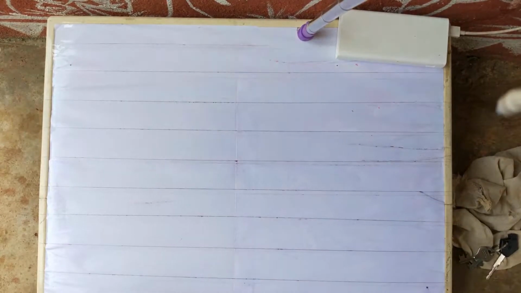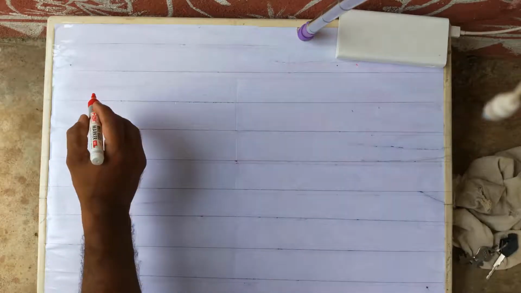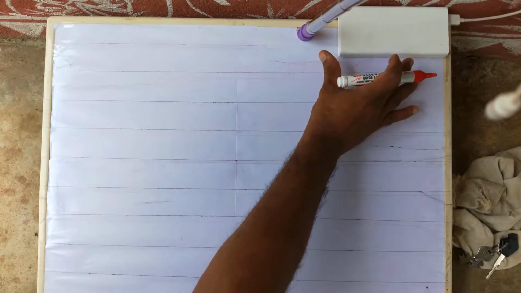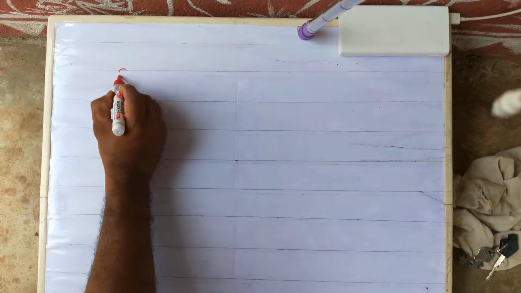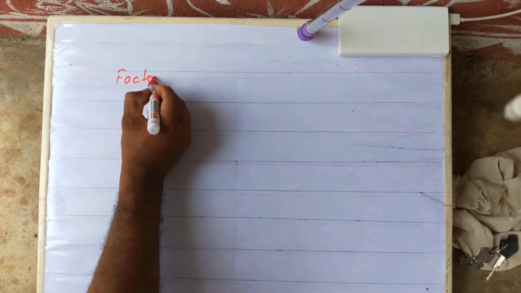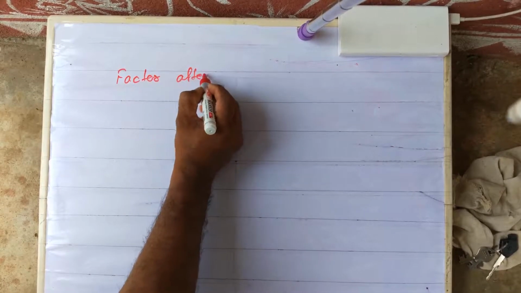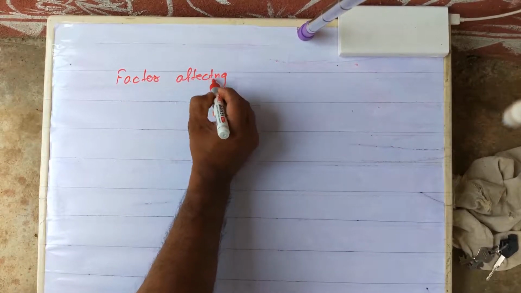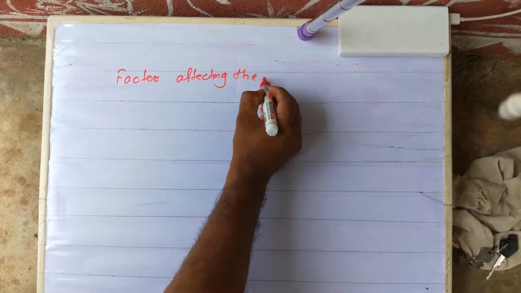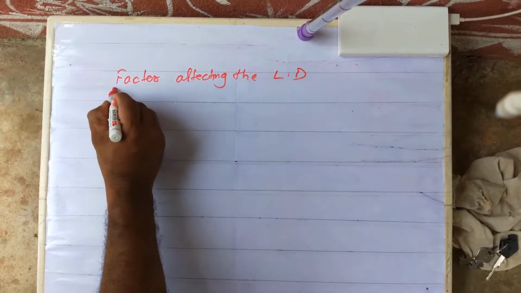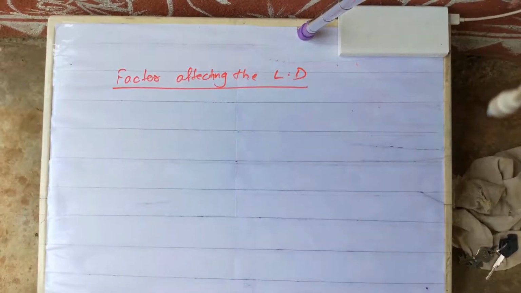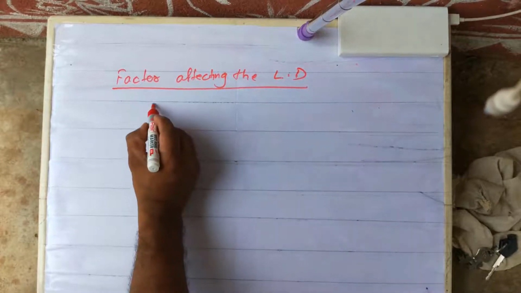Now we'll discuss what are the factors that affect the lateral displacement. On what factors the change of lateral displacement depends. So, factors affecting the LD, lateral displacement. Let me first say, there are three factors.